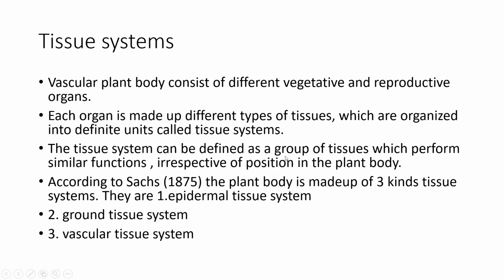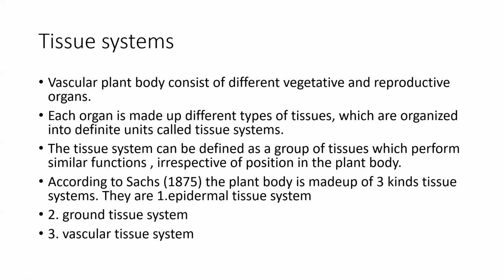Each organ is made up of different types of tissues, which are organized into definite units. It is called a tissue system. We already discussed that each organism is made up of units called cells, a group of cells constitutes the tissues, a group of tissues constitutes the tissue system, tissue systems make up organs, and organs make up organisms.